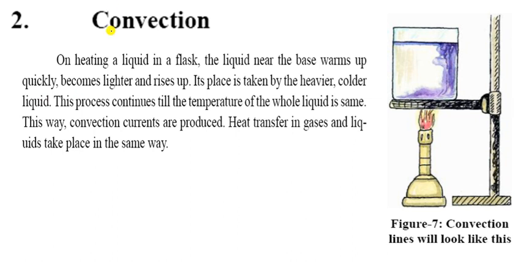The next one is convection. What is the method of convection to transfer heat? You can see here a beaker which is heated by a burner, and some water is in it, and potassium permanganate is poured here.